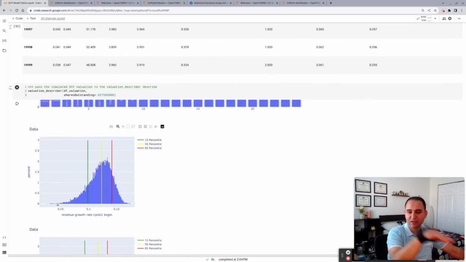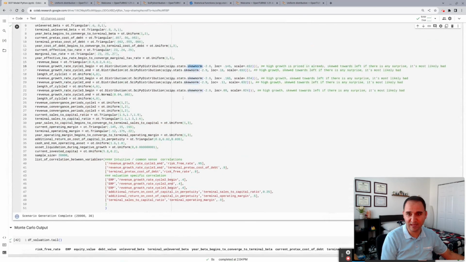But if you see, the distribution has more outcomes on the left side as opposed to the right side, because there is less probability assigned on the right tail, and more on the left. Now, why is that? My intuition for choosing a left skew normal distribution is because high growth for Chipotle is already priced in. I'm already giving them 14% growth, and I'm having a pretty sizable standard deviation around it. However, I think if there's any surprise, it's going to be on the negative side as opposed to the positive side. The growth is priced in.